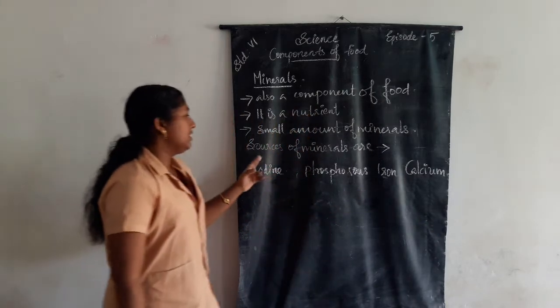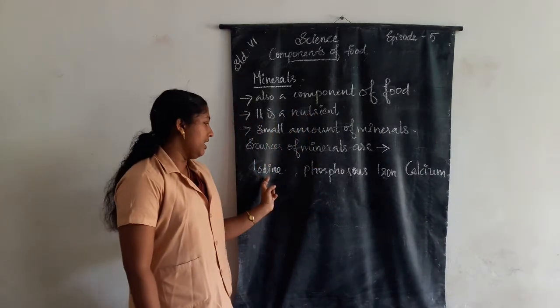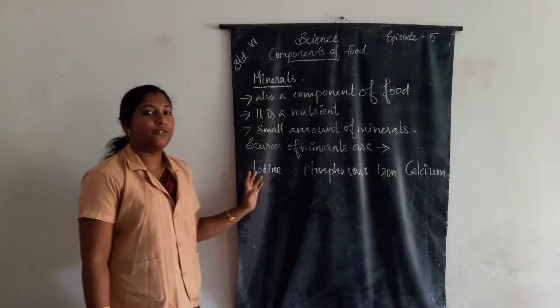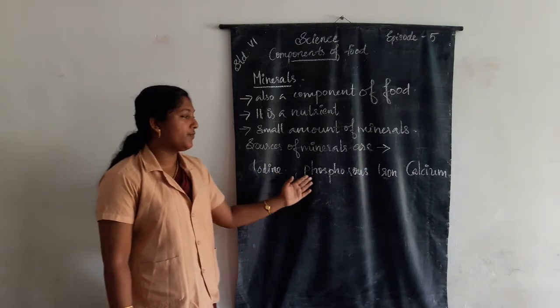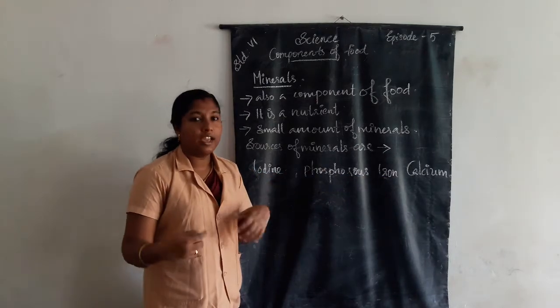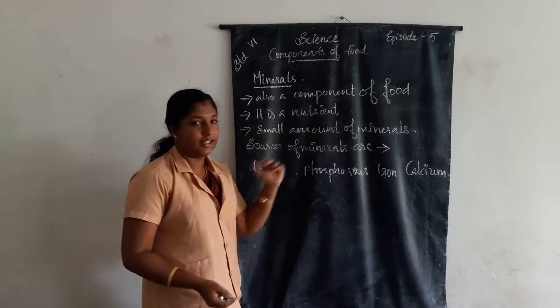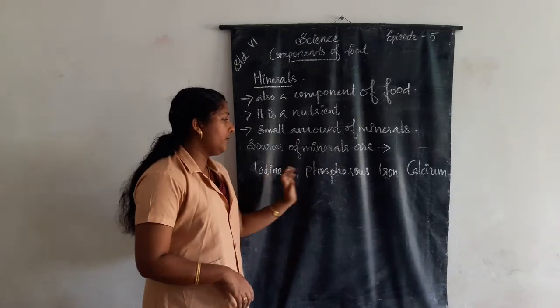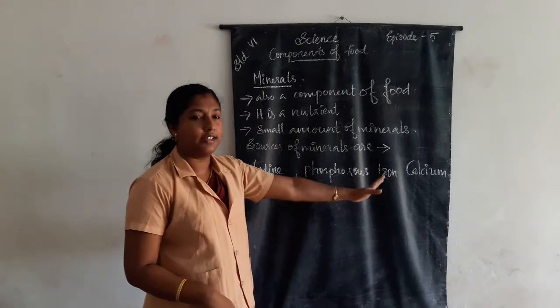Once again, the sources of minerals are iodine, phosphorus, iron and calcium. From the food items we eat that contain these, we get what? Minerals.